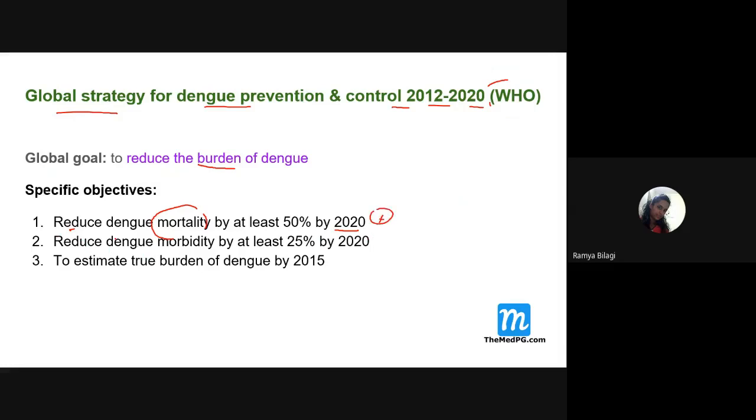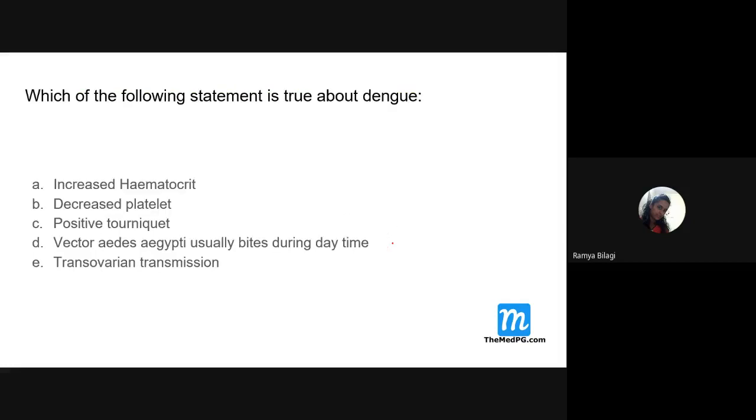Another specific objective of WHO is to reduce dengue morbidity by at least 25% by the year 2020, and also reduce the total burden of dengue as compared to the year 2015. So these are the three goals given by the World Health Organization. Now let us see some of the MCQs related to dengue.